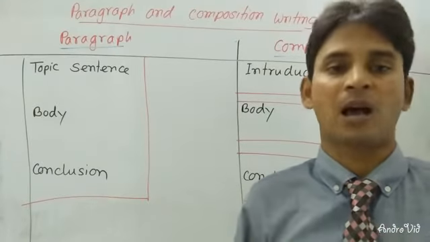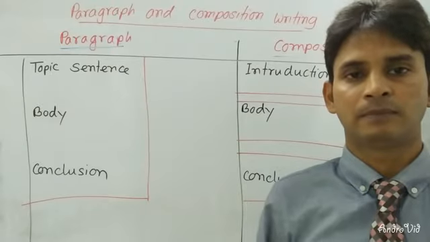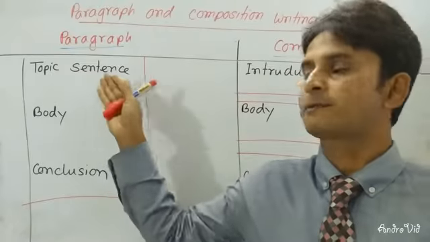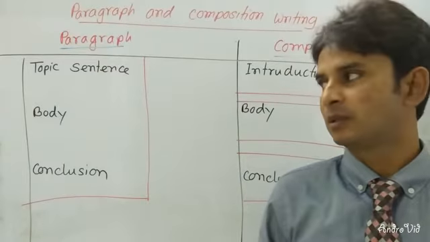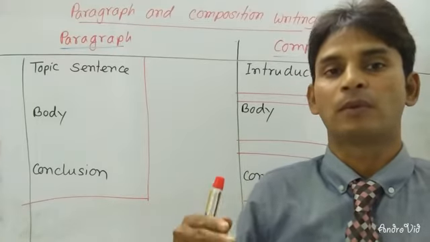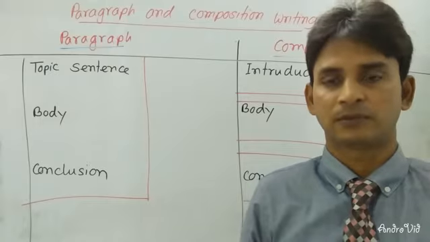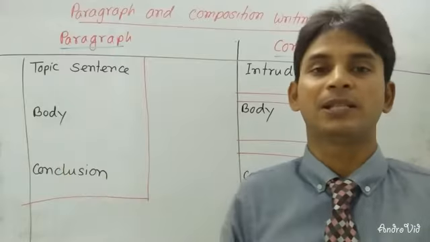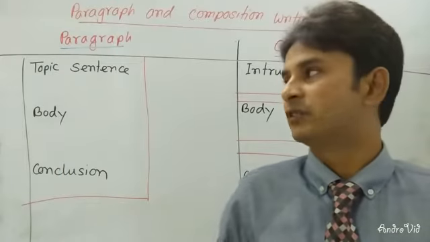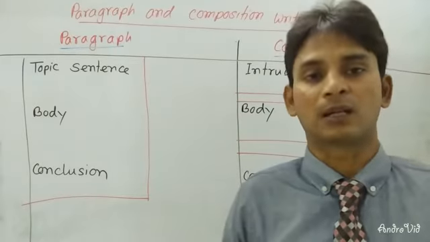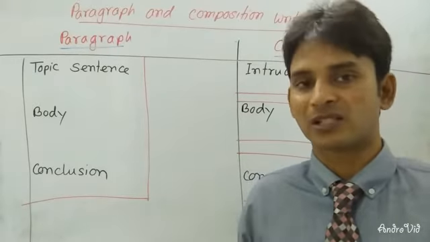It must have a single idea, but it must have 3 parts. The first part will be the topic sentence or focus sentence that will say about the paragraph what you have in the body. And the body will be a series of solid evidence that will support your topic sentence. Then you will have to write the conclusion. In the conclusion, you will have to write about your opinion.